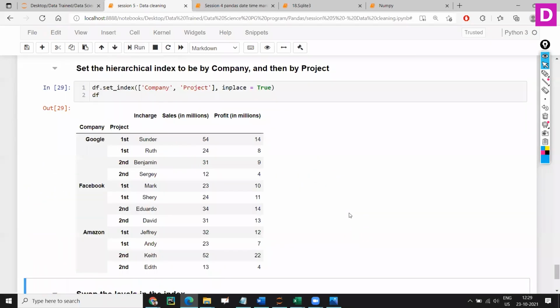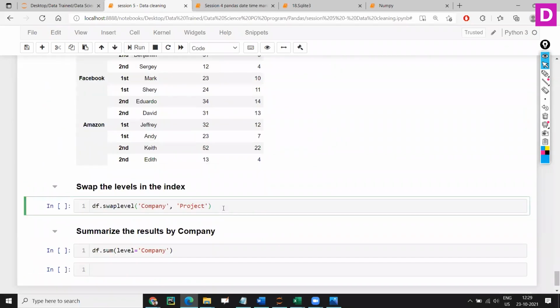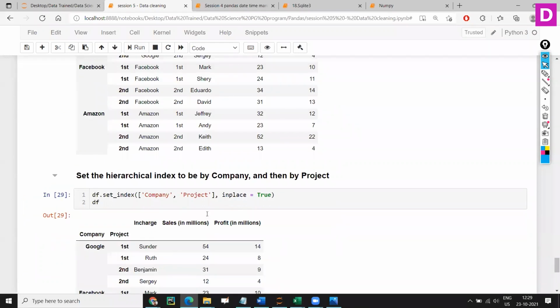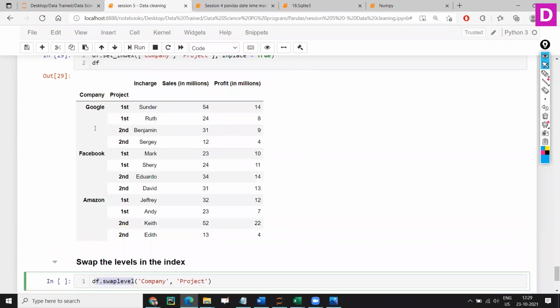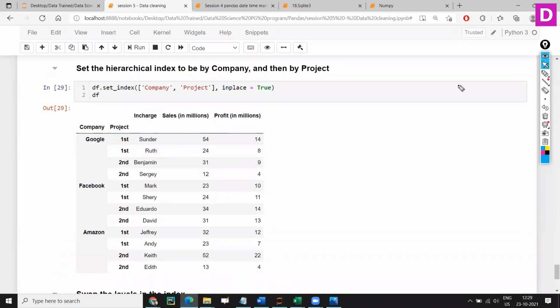Fine. Now, if you want to swap the levels, like company and project, you can just say df dot swaplevel. So project will come to this side. Basically, it is going to shift.